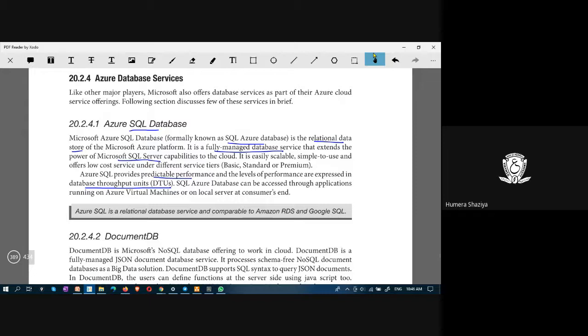So Azure SQL is a relational database service. Table storage is a non-relational database service, and it can be compared to Amazon RDS and Google SQL. Amazon RDS, relational data store, that is the relational data storage facility provided by Amazon. Here we have Azure SQL, which is similar to this Amazon RDS and Google SQL.